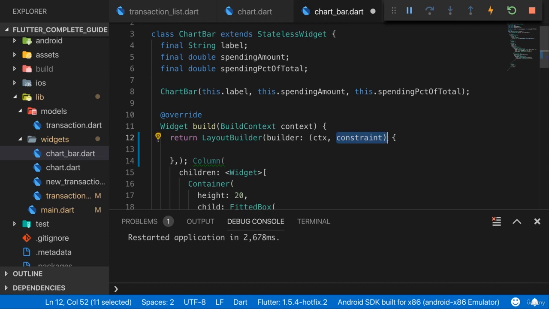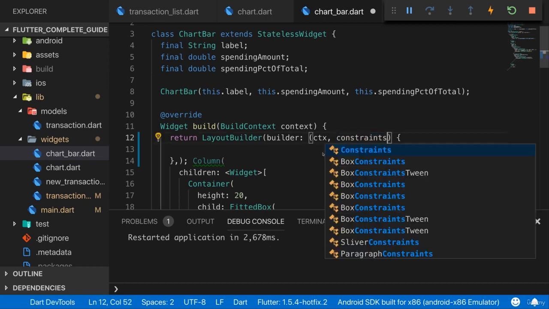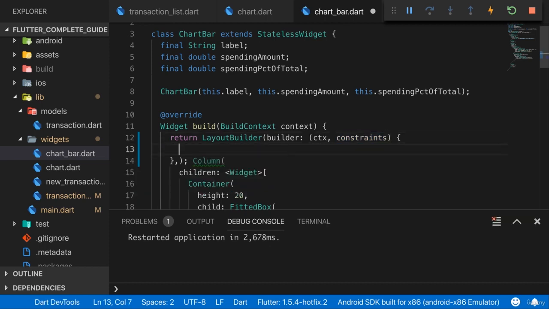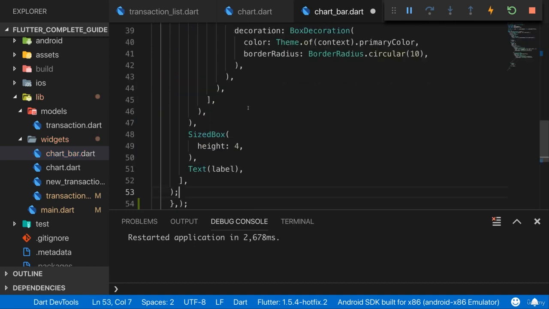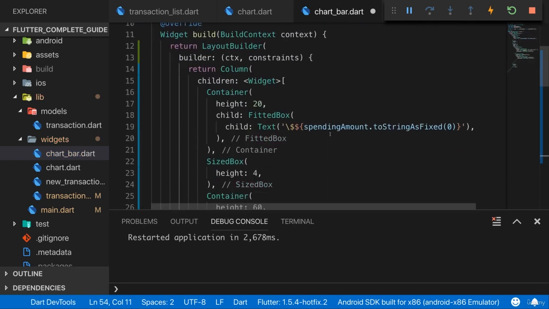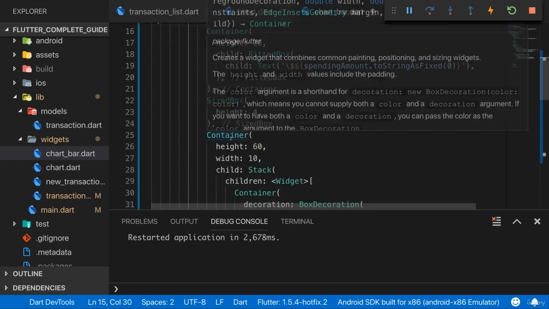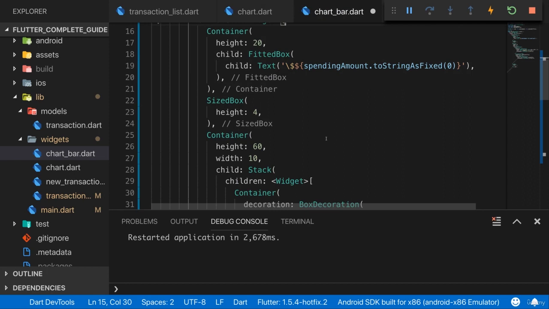No matter what it is, constraint is, or constraints, is actually an object with some information about the constraints that apply. And in here, in that builder, we should now return the widget tree for our custom widget. So basically what we had in there before, the column in this case, I return this inside of the builder function. But now we have the constraints object available, and we can use that to dynamically calculate the height and width, if we need it, of elements inside of that widget based on the constraints, so of the sizing that is applied to our custom widget from outside.